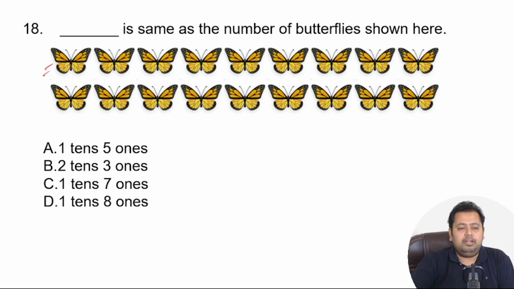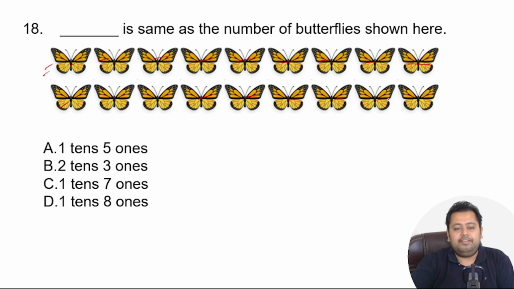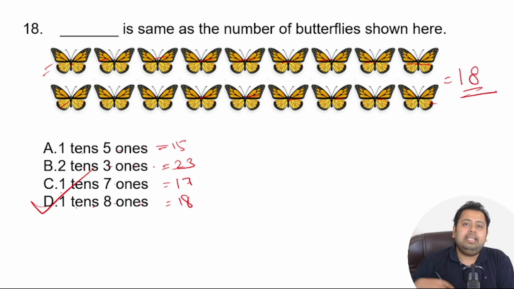If you count the number of butterflies, there are 1, 2, 3, 4, 5, 6, 7, 8, 9, and there are 9, 10, 11, 12, 13, 14, 15, 16, 17, 18. So there are 18 butterflies. And if you look at the options, which is the number that says 18? So 1 tens, 5 ones is nothing but 15, 2 tens, 3 ones is nothing but 23, 1 tens, 7 ones is nothing but 17, 1 tens and 8 ones is nothing but 18. So obviously the correct answer is option number D, 18.